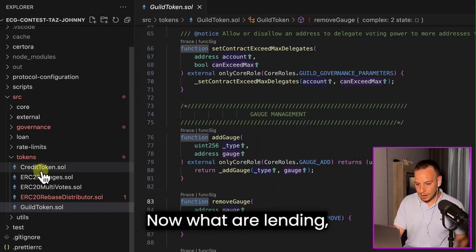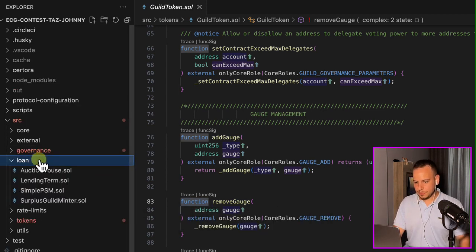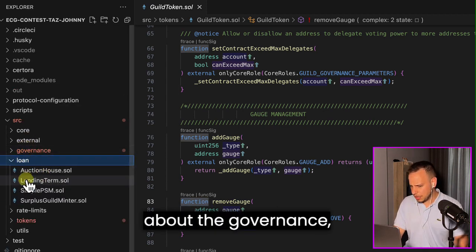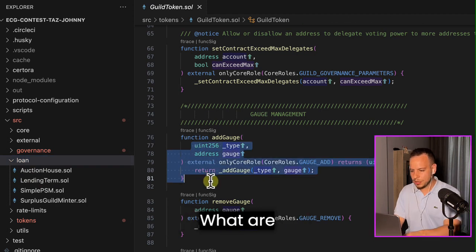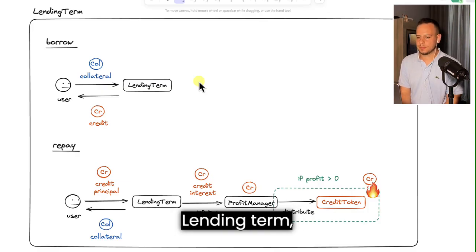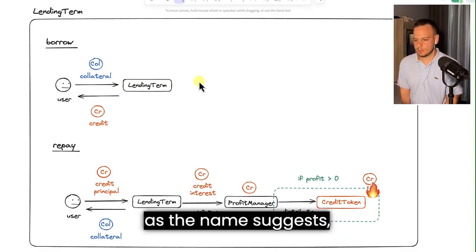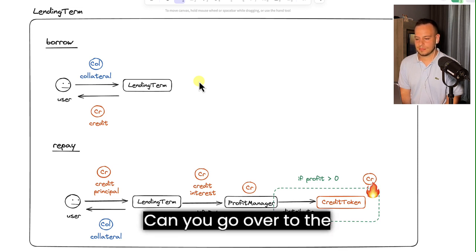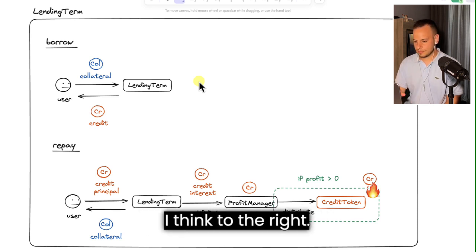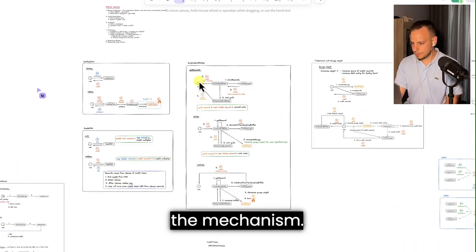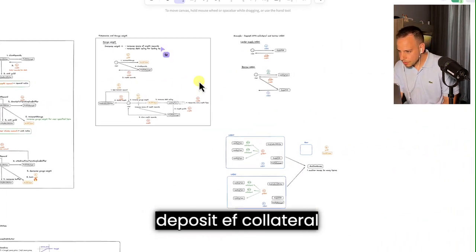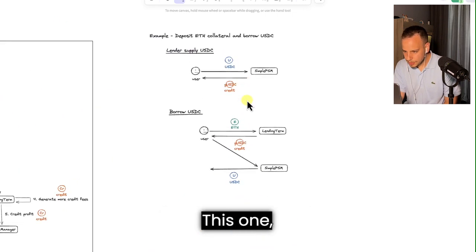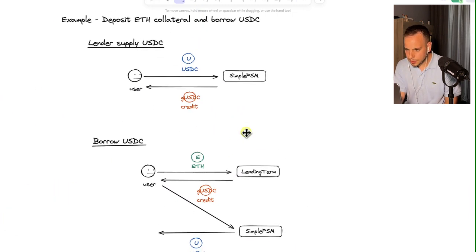Now, what are lending terms? I think before we talk about governance, let's explain a bit what lending terms are. A lending term, as the name suggests, lets you deposit collateral and borrow. Can you go over to the right? You should start with the mechanism. There's an example of depositing ETH collateral and borrowing USDC.